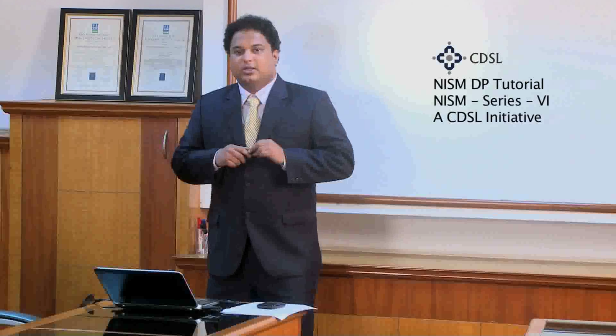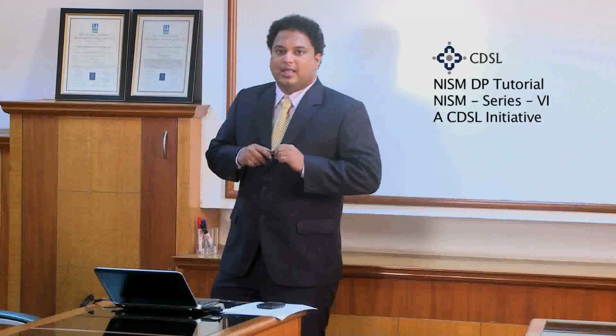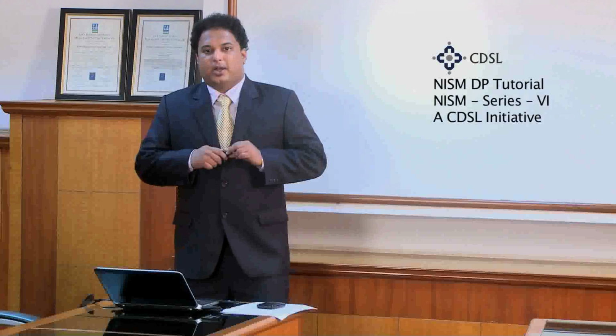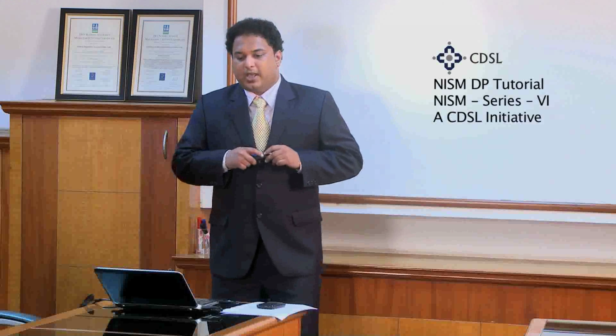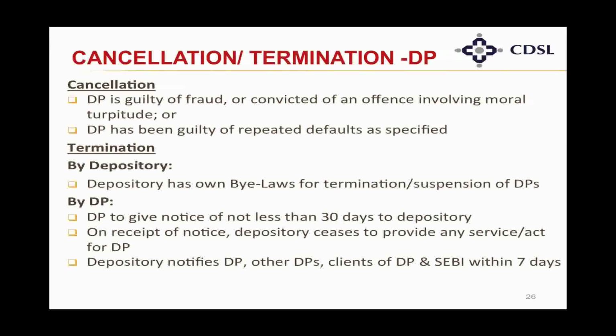Now, there are certain things that can also result in the cancellation of a depository participant certificate. What are these? If a DP is guilty of fraud or is convicted of an offence involving moral turpitude, or if a DP has been guilty of repeated default as specified as per the provisions of SEBI or the depository, then its certificate can be cancelled. A DP has its own bylaws for termination and suspension for depository participants.